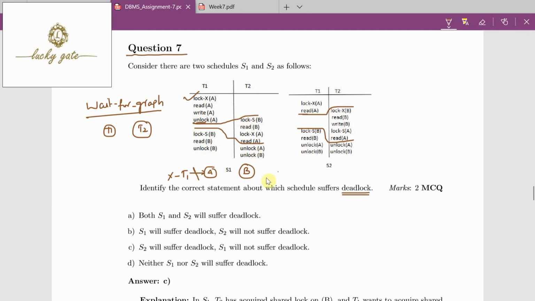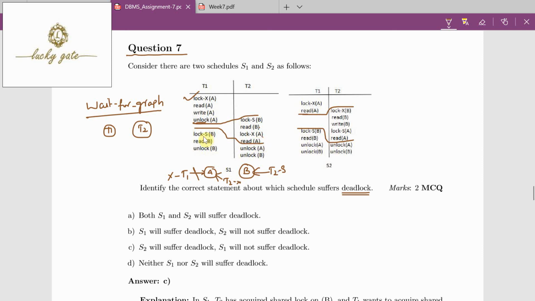Now in transaction T2, the first operation is lock S of B. Now T2 has locked B in shared mode. Then read B, lock X of A. Now because A is released by T1, it is free and available to T2. So now T2 locks A in exclusive mode and performs the read A operation.